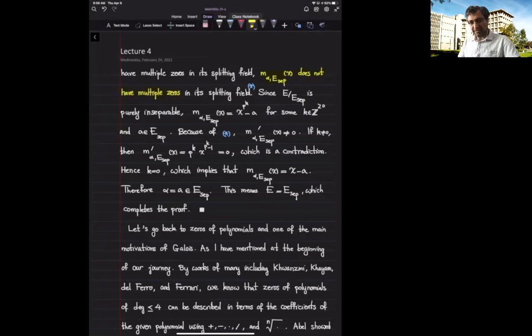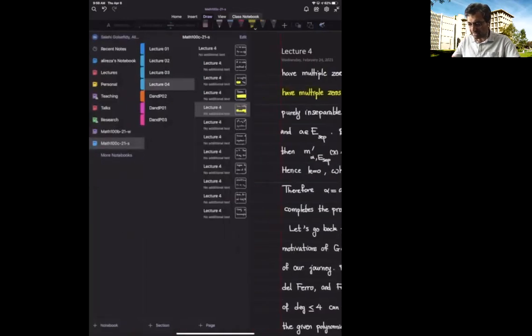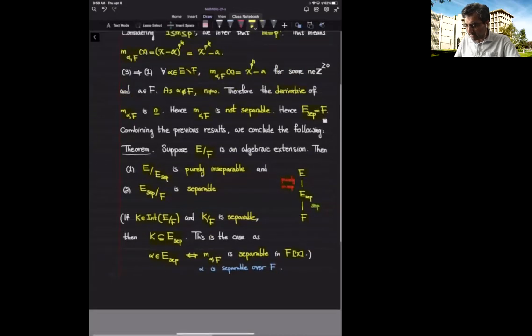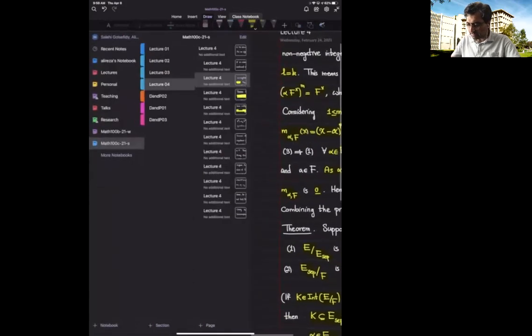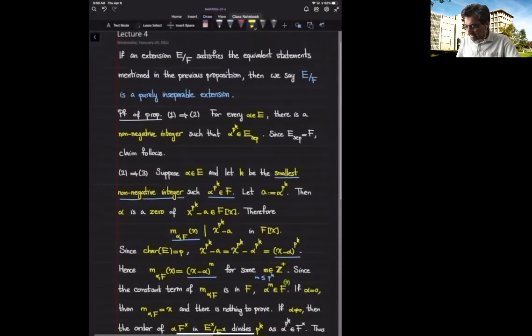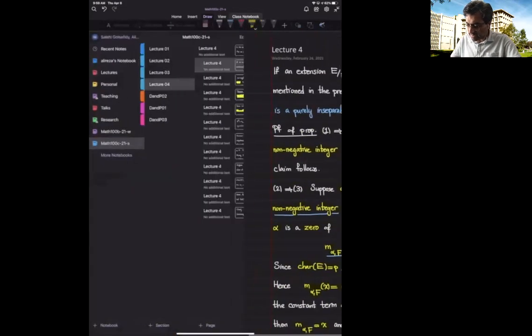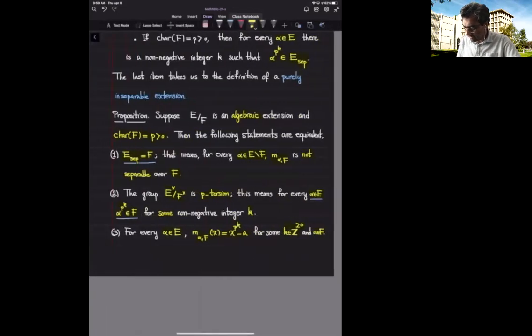So we are saying that alpha over E sub sep is separable. But as we have discussed, this is a purely inseparable extension, and the only elements in a purely inseparable extension that are separable over the base are in the base field.